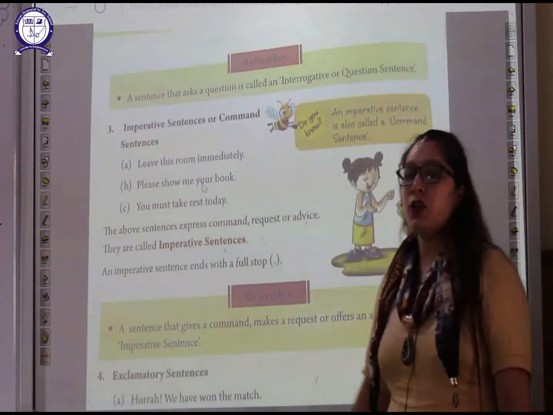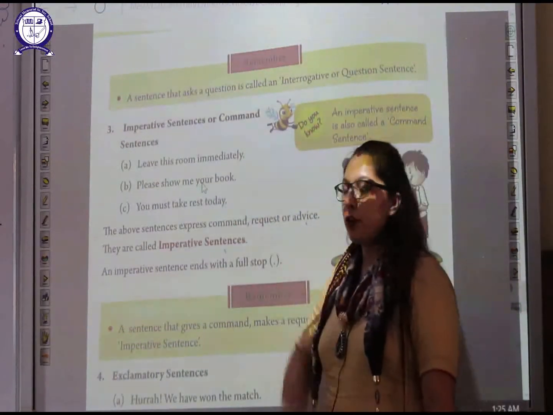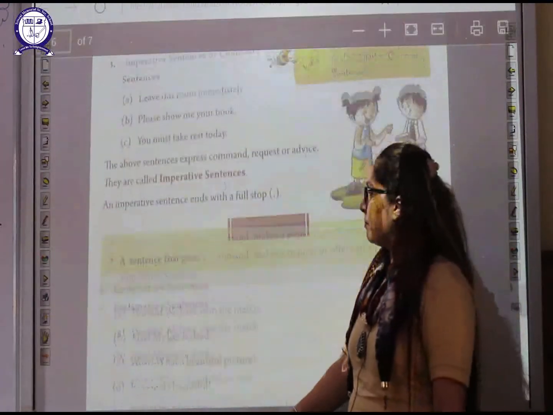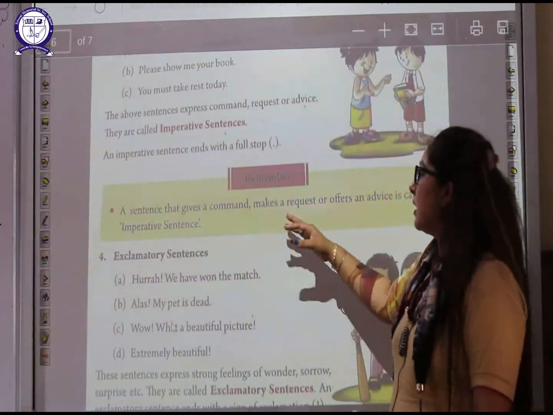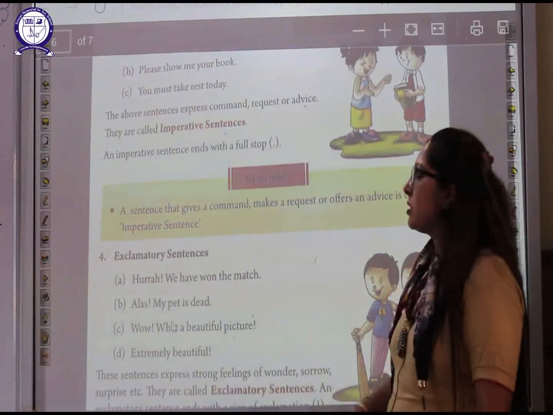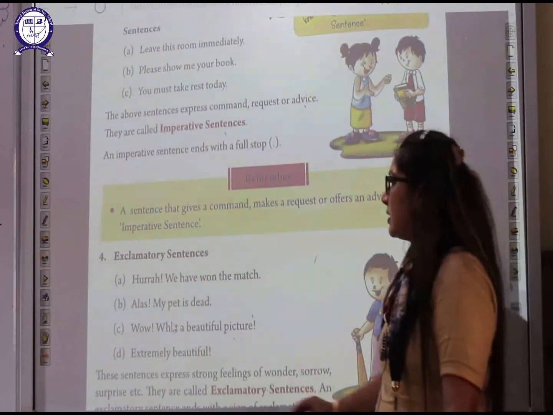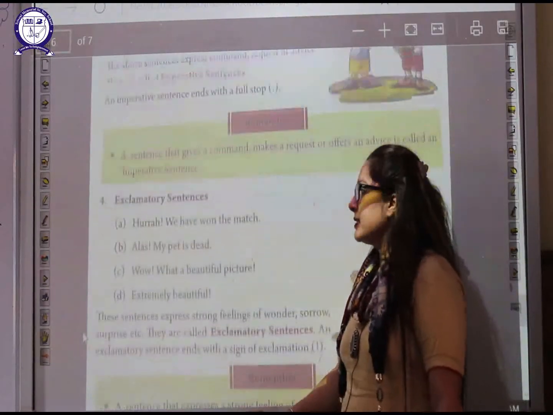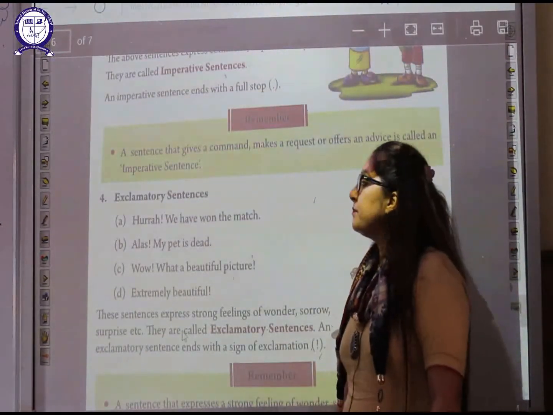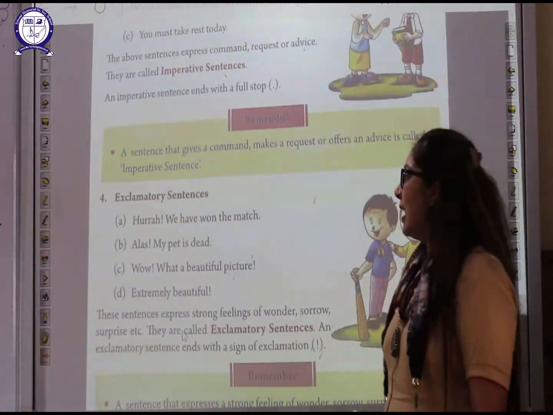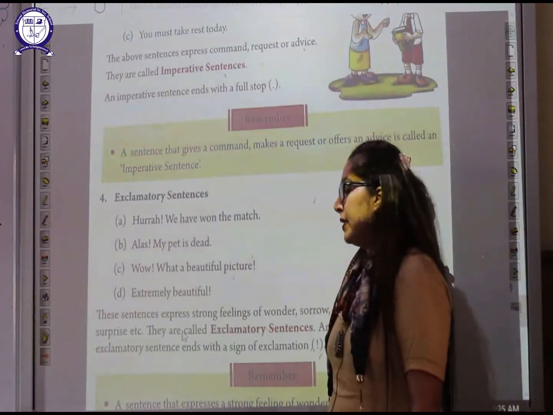Imperative sentences always end with a full stop, as you have seen here. Now we'll go to the points to remember. A sentence that gives a command, makes a request or offers advice is called an imperative sentence. Now we'll go to the next kind, that is exclamatory sentences. Hooray! We have won the match. Alas, my pet is dead.